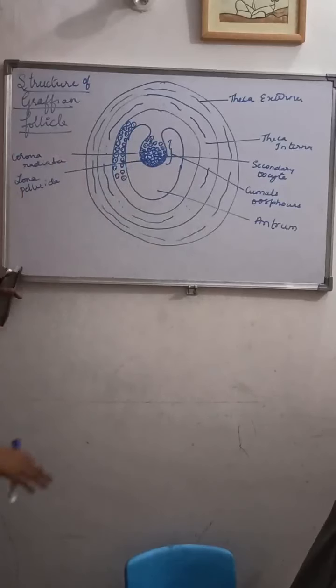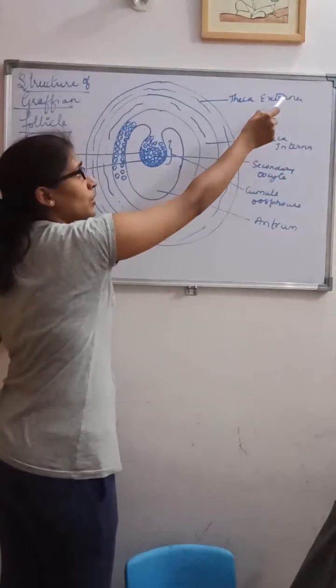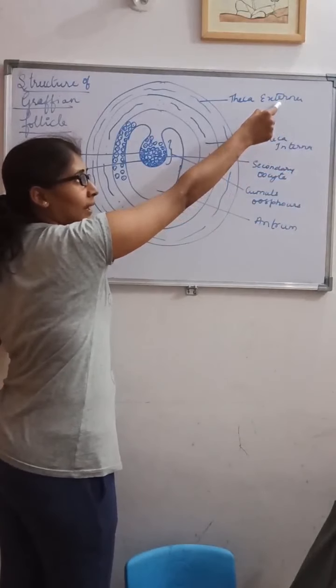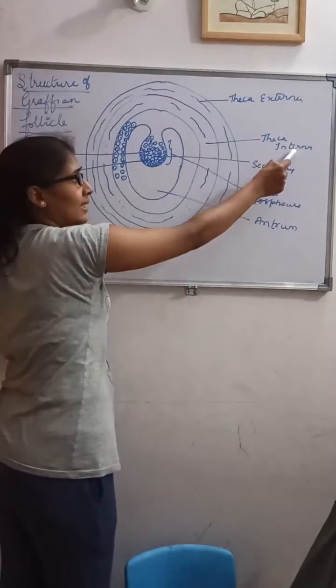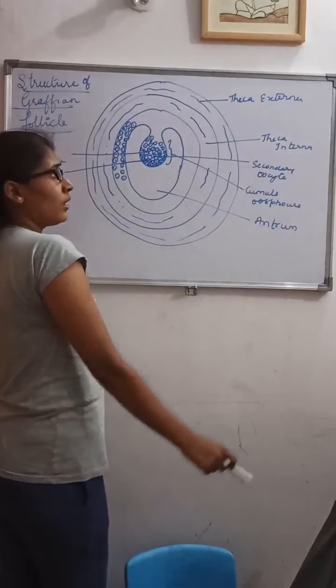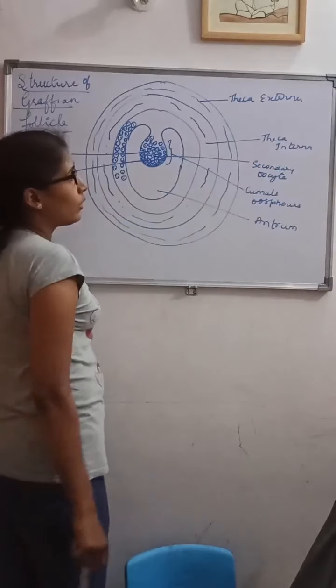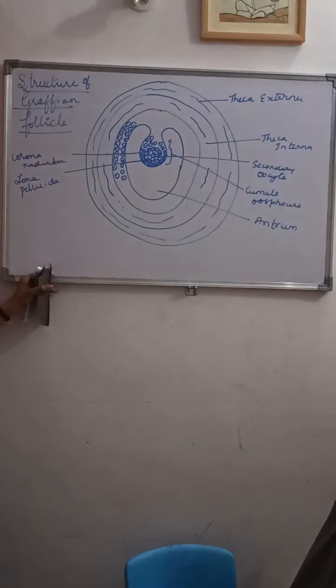This is the structure of the Graafian follicle. It is a mature Graafian follicle which is surrounded by two layers, that is theca externa and theca interna. This is the fibrous layer, and this is the cellular layer of the Graafian follicle. Understood?